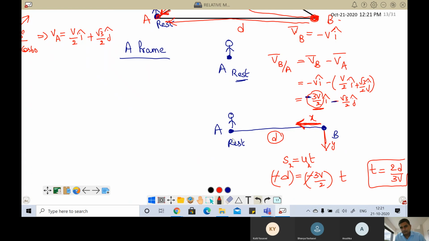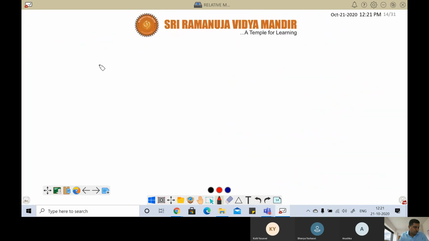So basically, the concept of relative motion is the same. Stand on one of the frames and see the other one, and then find out those velocities and find out the time. That's all. Suppose I give you 4. It is not a quadrilateral love story or anything. There is no story like that, just so that you will remember this problem.